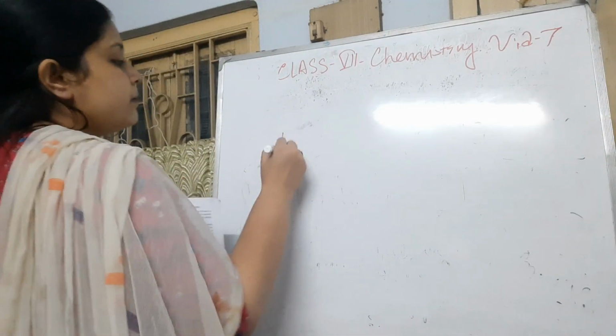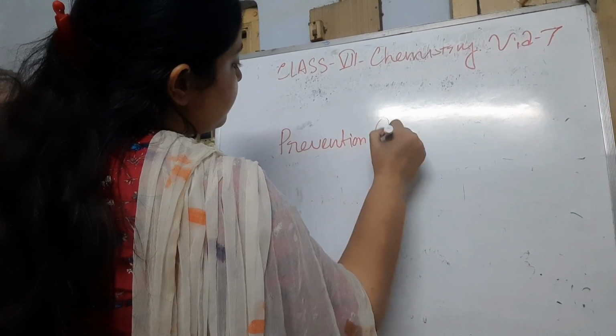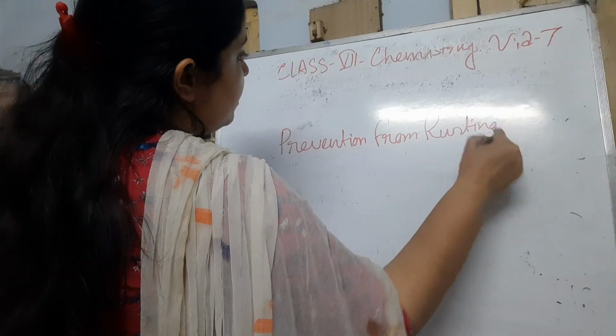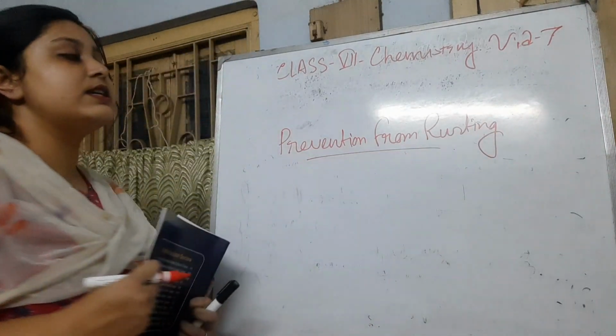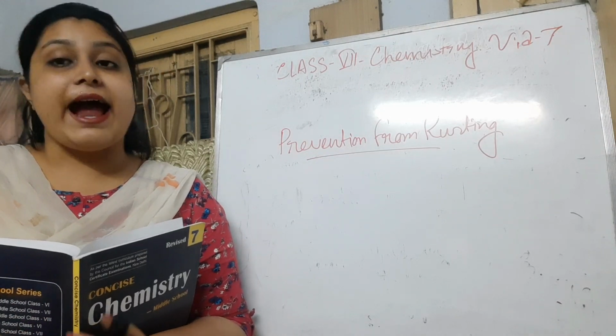Prevention from rusting. So, you already know rusting is the production of ferric oxide in the presence of oxygen and water.